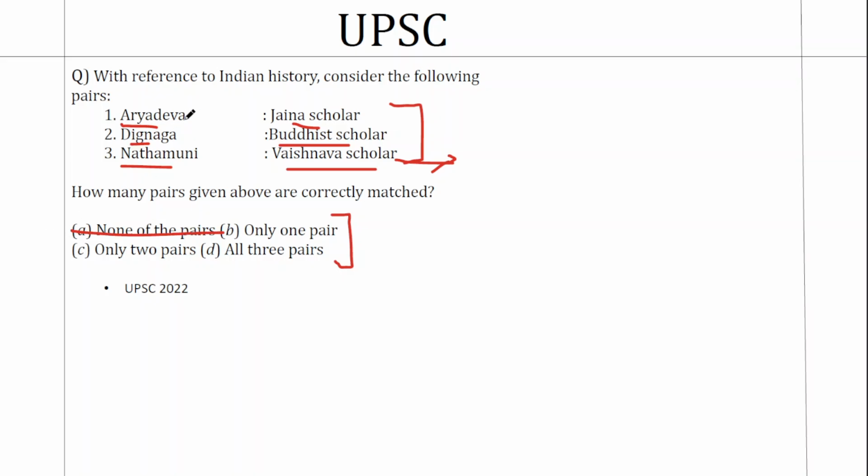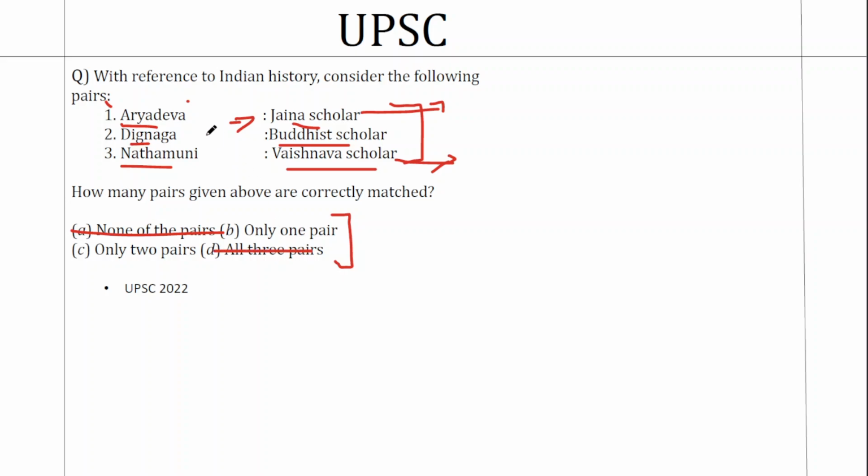Second, Dignaga. Dignaga is a famous Buddhist scholar, but it is unlikely that someone knows it very specifically. But when it comes to Aryadeva, you are supposed to know it if you know Madhyama philosophy. You should know the Buddhist scholar called Nagarjuna. He is the one who evolved the Madhyama philosophy. That is something UPSC has asked as well. You should know the philosophy in its entirety, and Aryadeva is the second most important figure in that philosophy. So this can be negated because Aryadeva is a Buddhist scholar. If that can be negated, all three pairs will also be wrong.